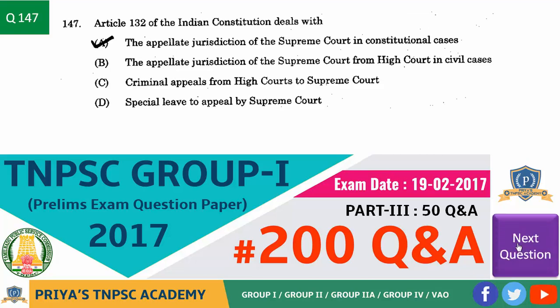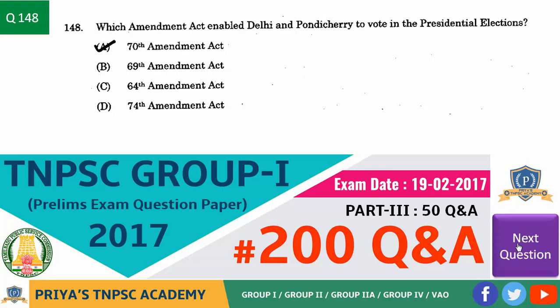Next question. Article 132 of the Indian Constitution deals with. Answer is option A, the appellate jurisdiction of the Supreme Court in constitutional cases. Next question. Which Amendment Act enabled Delhi and Pondicherry to vote in the presidential elections? Answer is option A, 70th Amendment Act.